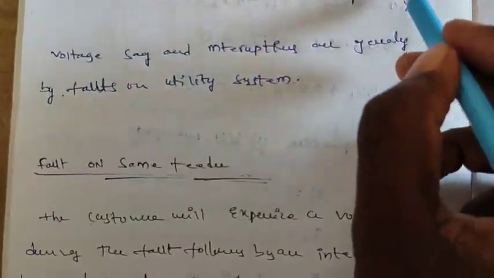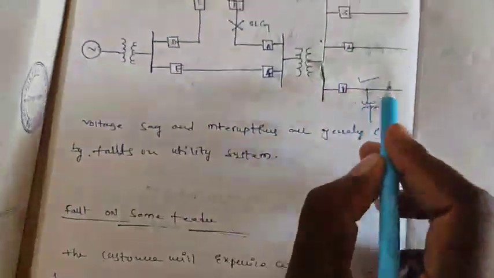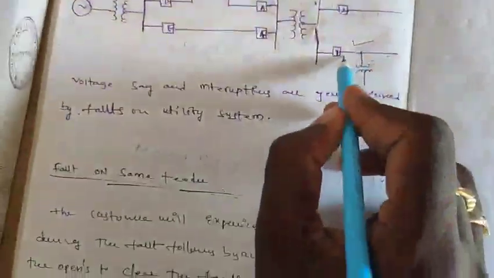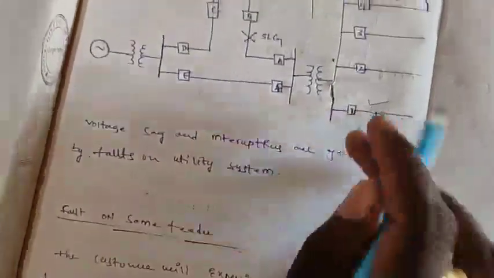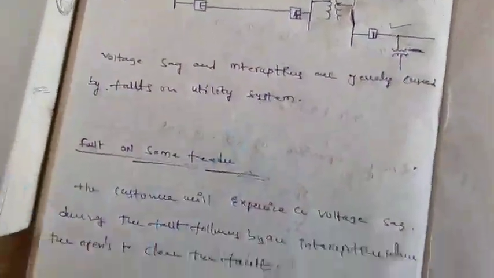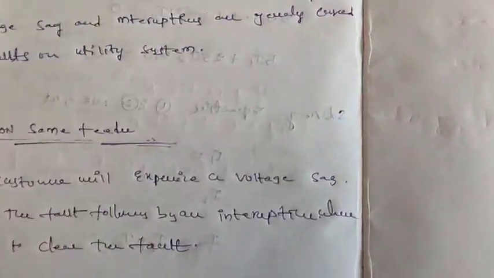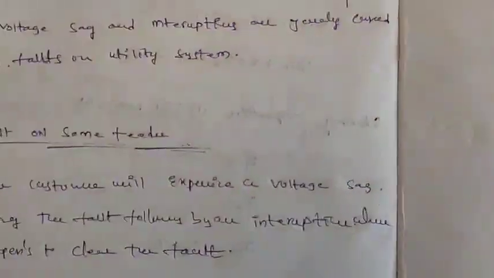Suppose the fault is on the same feeder, not on another feeder. During this, a voltage sag occurs. It can be followed by an interruption when the circuit breaker opens to clear the fault.